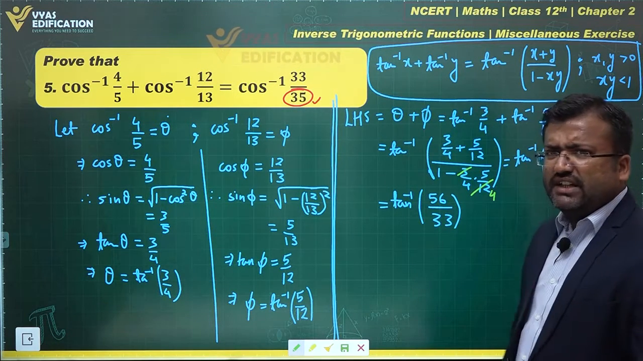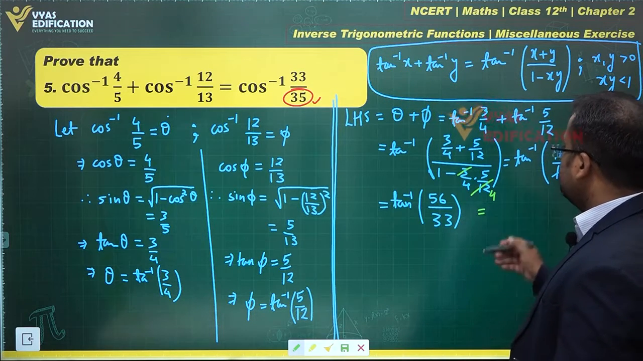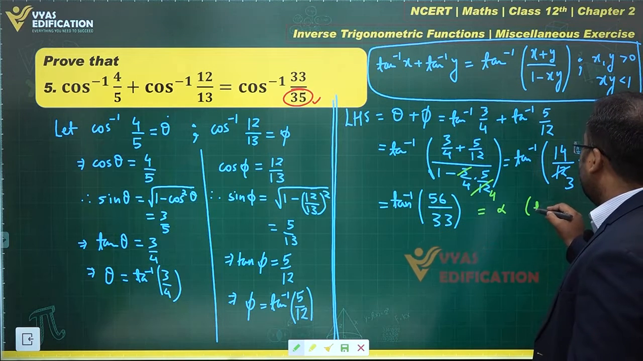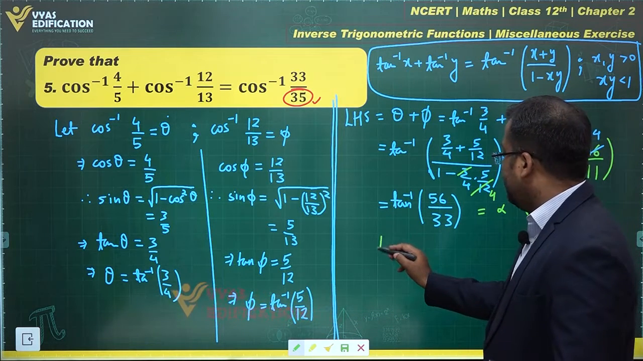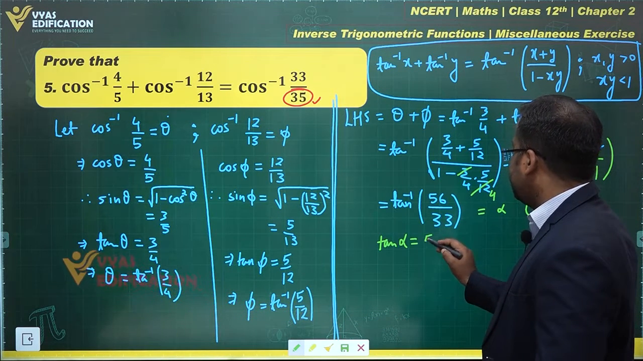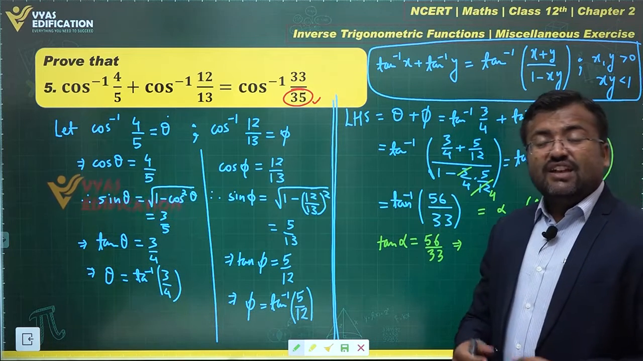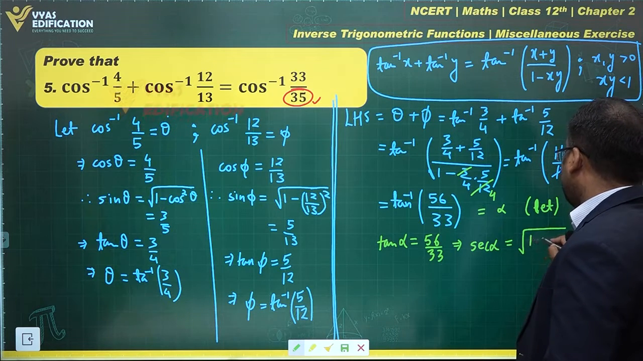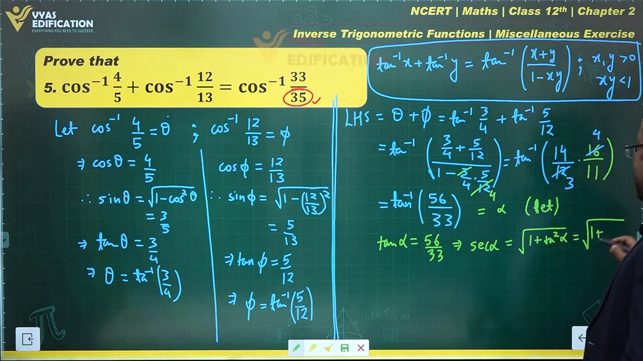Tan inverse 56 upon 33, can I convert this in terms of cos inverse? Yes. Let's call this, that's theta, phi, let's call this alpha for a minute. If this is equal to alpha, then tan alpha is equal to 56 upon 33, which gives me sec alpha, easily found with the help of under root of 1 plus tan square alpha. What is that? Under root of 1 plus 56 square upon 33 square.